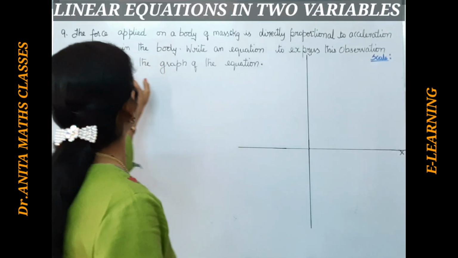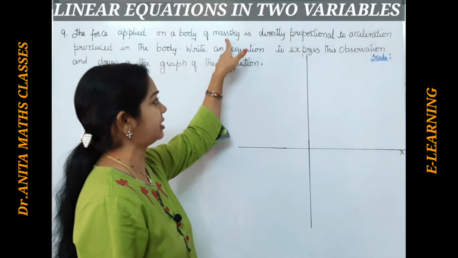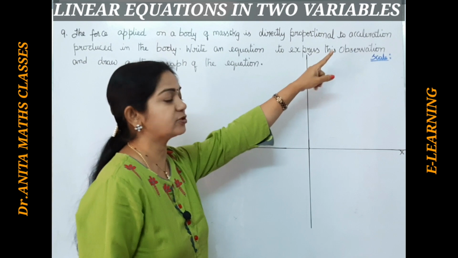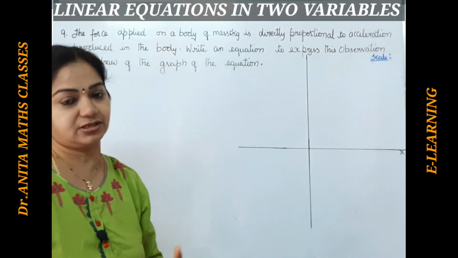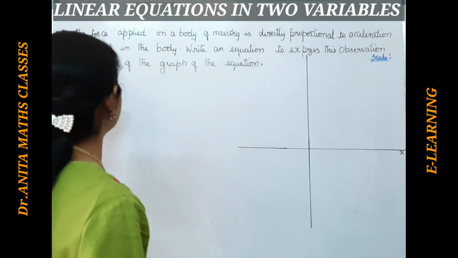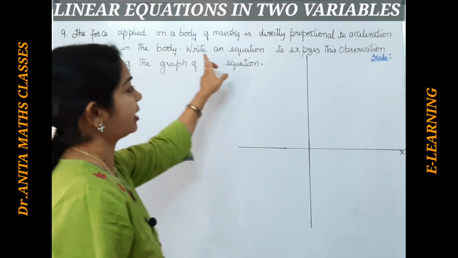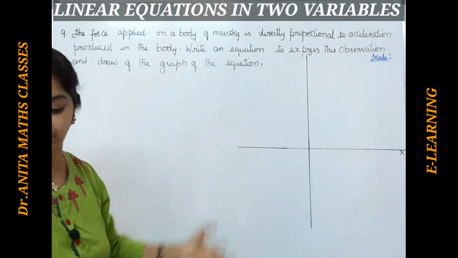Now here, 9th problem. The force applied on a body of mass 6 kg is directly proportional to the acceleration produced in the body. We also know that force is directly proportional to acceleration, that is, force is equal to mass into acceleration according to physics. Write an equation to express this observation and draw the graph for that situation.